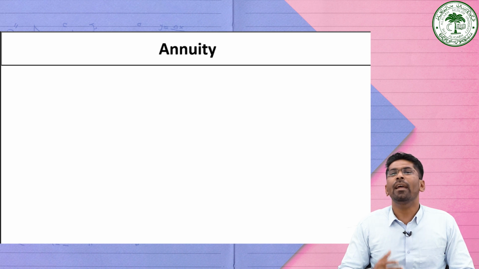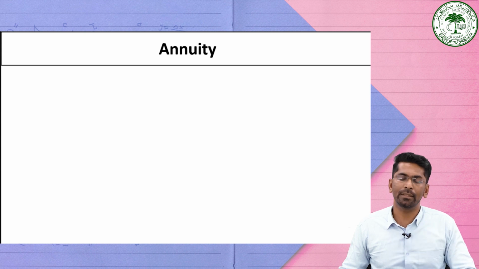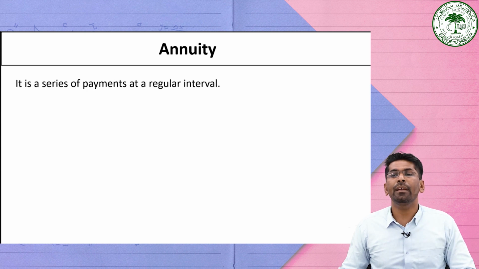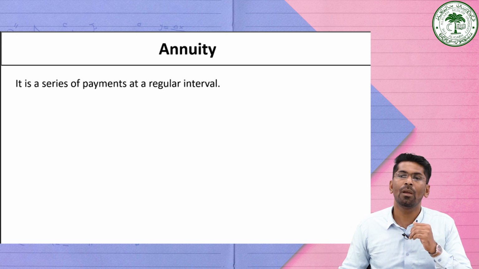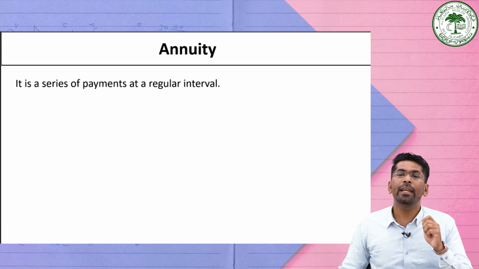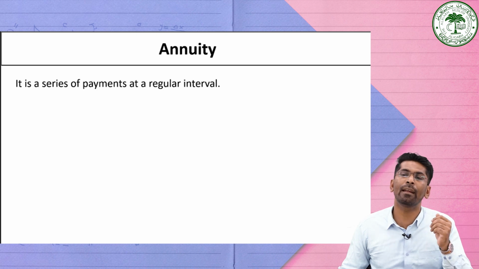See, what is an annuity? We hear this particular term especially in the insurance and banking sectors. An annuity is a fixed amount which is payable periodically at equal intervals, or we can simply say that it is a series of payments at a regular interval which may be weekly, monthly, or yearly.